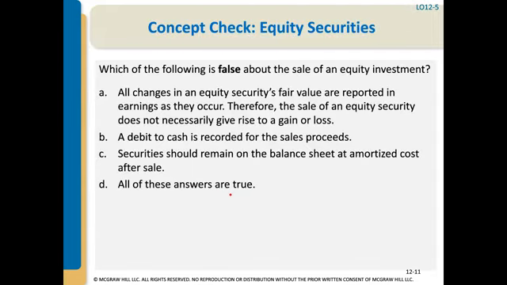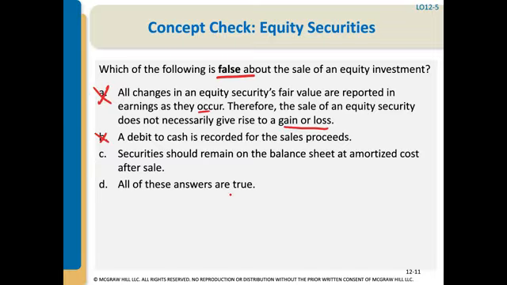Let's do a concept check. Which of the following is false about the sale of an equity investment? A, all changes in an equity security's fair value are reported in earnings as they occur. That's true. And therefore, the sale of an equity security does not necessarily give rise to gain or loss. That's true too, because we've already recognized any gains and losses in the prior periods. So that's not it. B, a debit to cash is recorded for the sales proceeds. That's true. When we get cash, we debit cash.